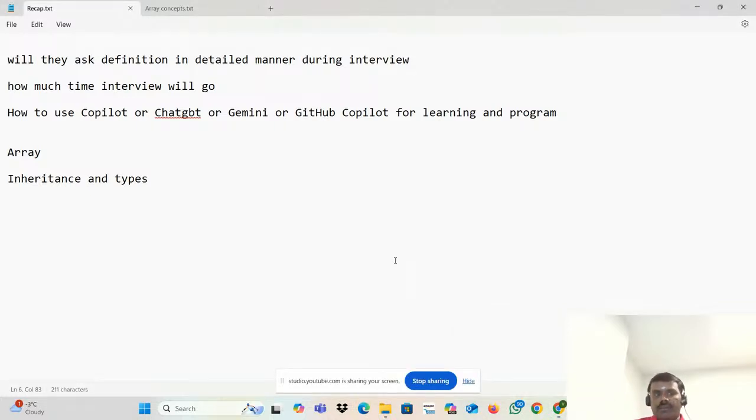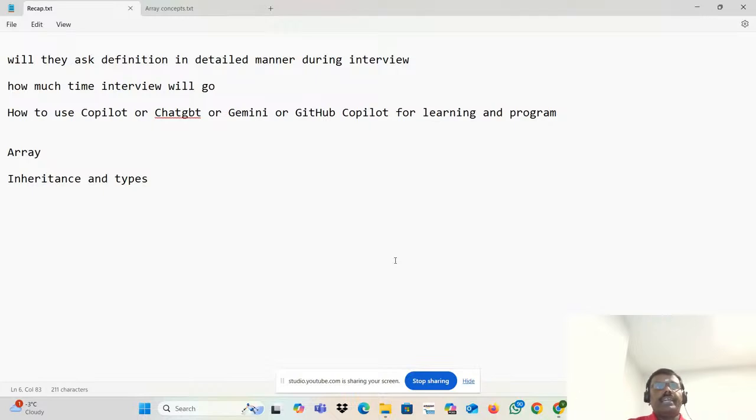The people are asking whether whatever I'm teaching is really helpful for the interview. Yes, obviously. Whatever I'm teaching is the basics. People always expect that I explain Selenium. As I told, Selenium is not going to take more than 2 or 3 days if you learn Java, because the Selenium API is developed on top of Java.